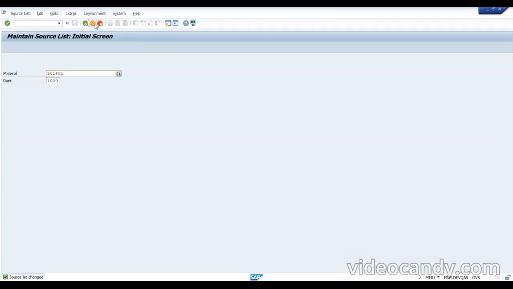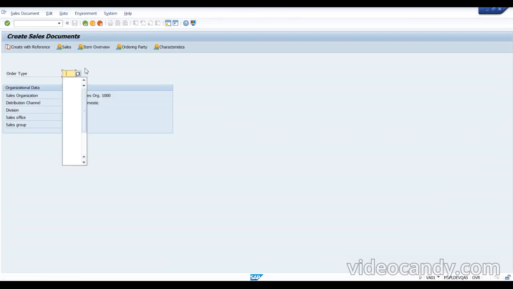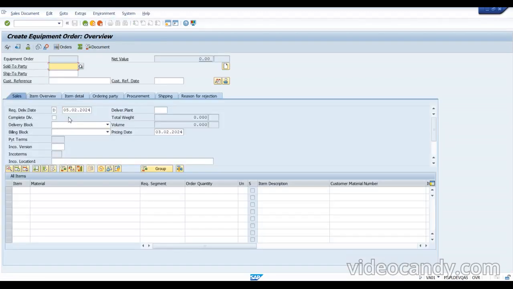Right, and now it's time to create an order. Now we have both the things. Now we want to try to create an order. Let's see how it works. Let me go for VA01. Let me put any order type here, any order type you can go with. Enter. So give a customer. Any customer you can give here, that's not a problem. Enter.